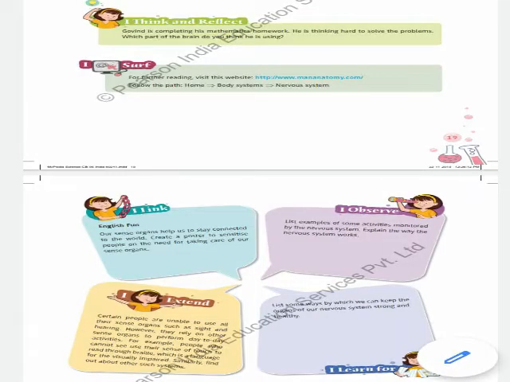See, on the last page of your Chapter 2 there are different topics: I think and I reflect, I link, I observe, I extend, and I learn from. For each and every section, they have given some activities to do, and they have asked some questions. So we will see this one by one.